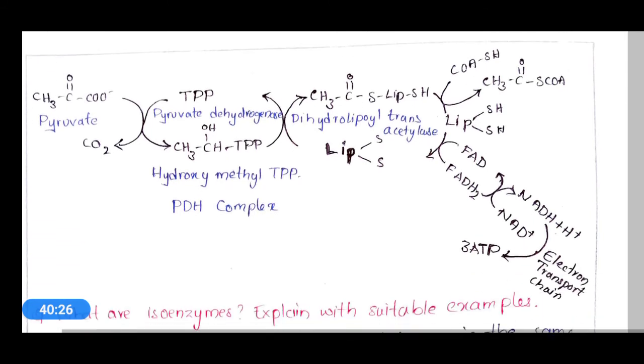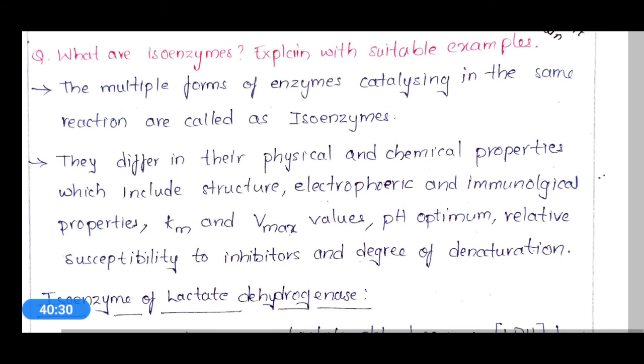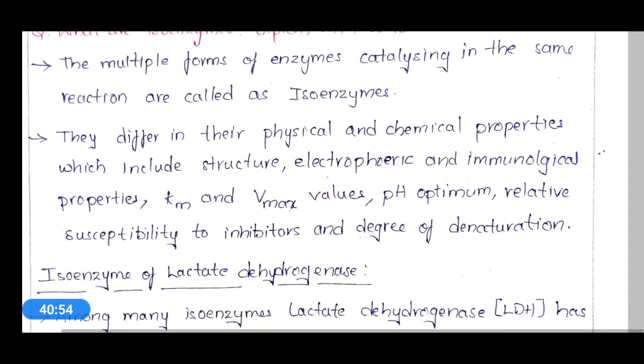Okay. And here isoenzymes. Isoenzymes are the multiple forms of enzymes catalyzing the same reaction. They catalyze the same reaction, but they are different in both physical and chemical nature. They don't have similarities in the physical or structural way or in any chemical properties.